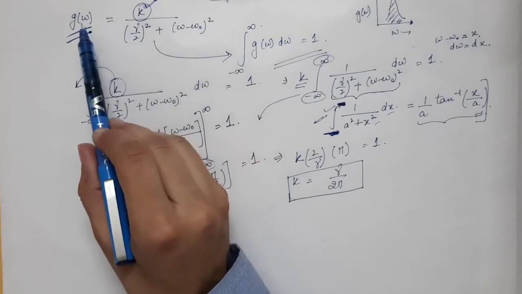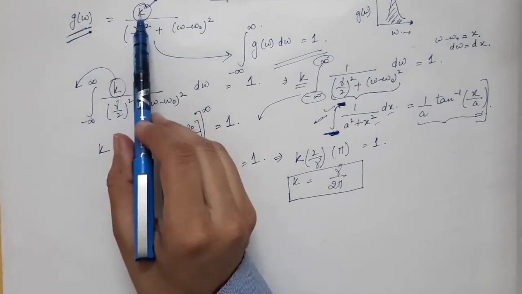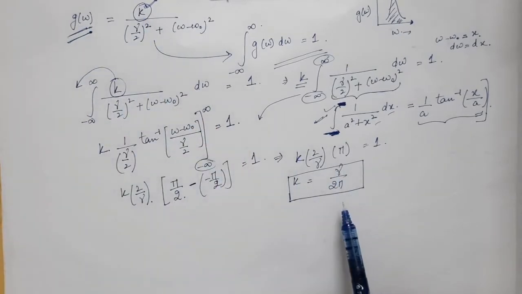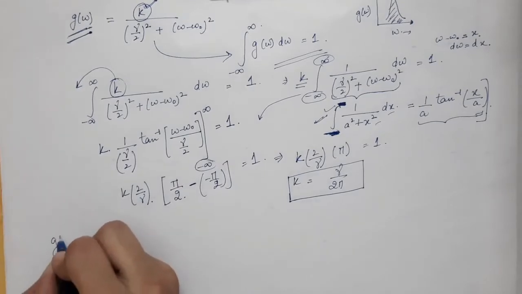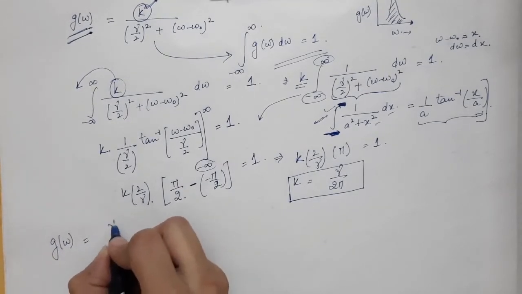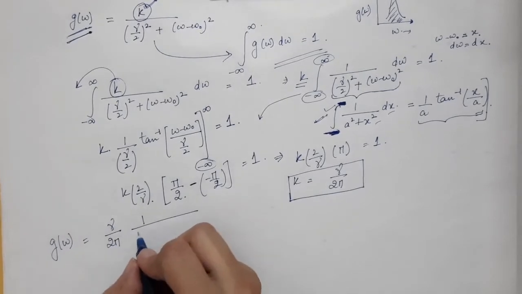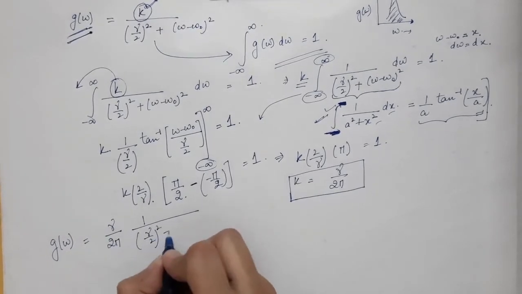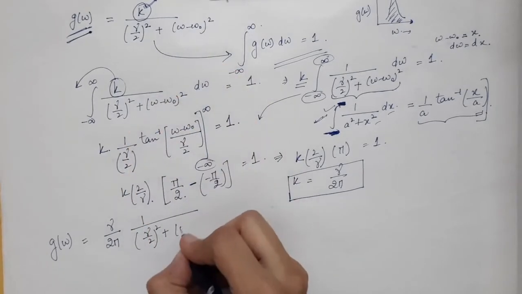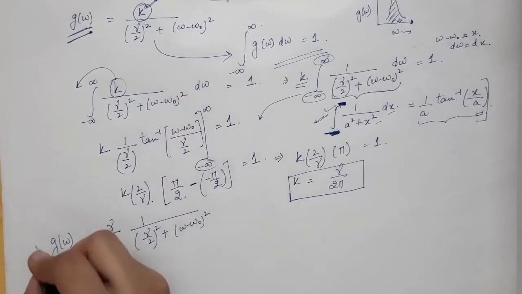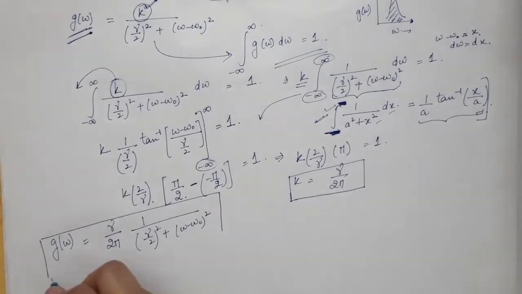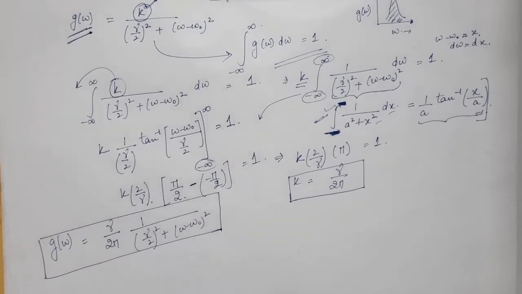So over here in the formula of g of omega, this k is equal to gamma divided by 2 pi. So g of omega will come out to be equal to gamma divided by 2 pi into 1 divided by gamma by 2 whole square, as it is, plus omega minus omega 0 whole square.